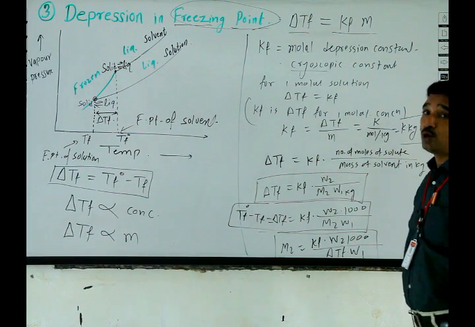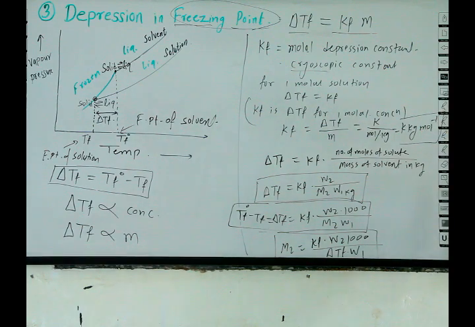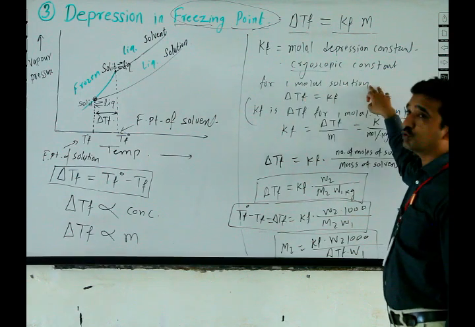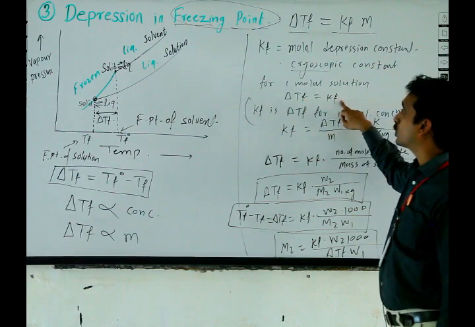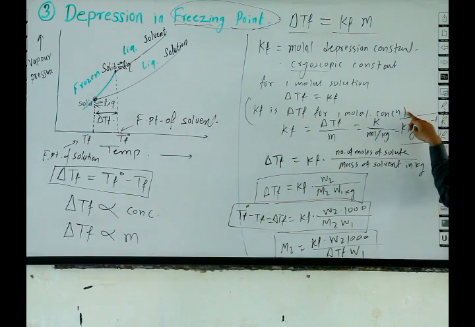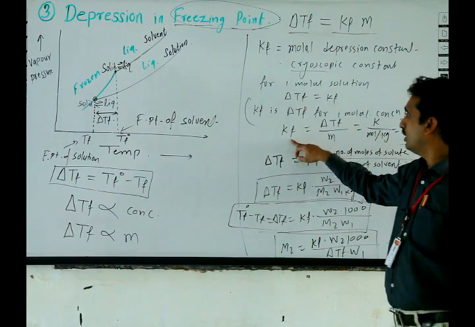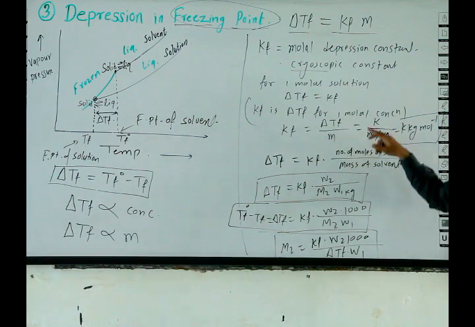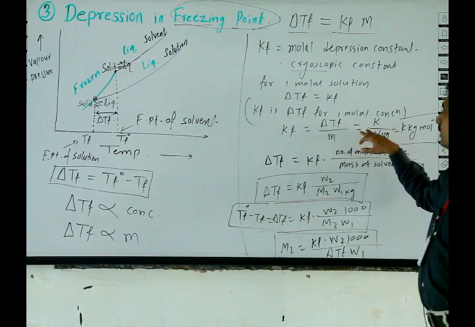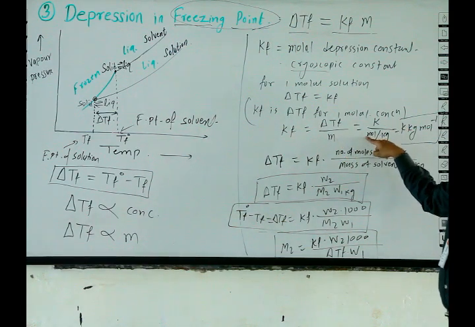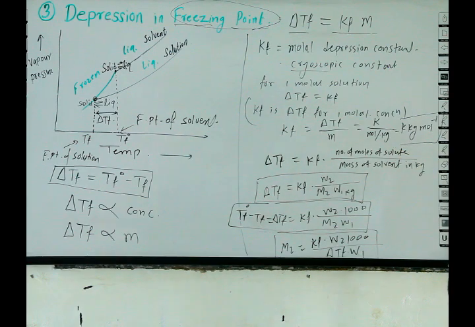In many examinations the unit of the constant is also important. Here, what is the cryoscopic constant? For 1 molal solution delta TF is equal to KF. KF is delta TF for 1 molal concentration. Again we understand the unit: KF is equal to delta TF by m. For delta TF the unit is Kelvin and for molality mole per kg, hence the unit will be Kelvin kg per mole.